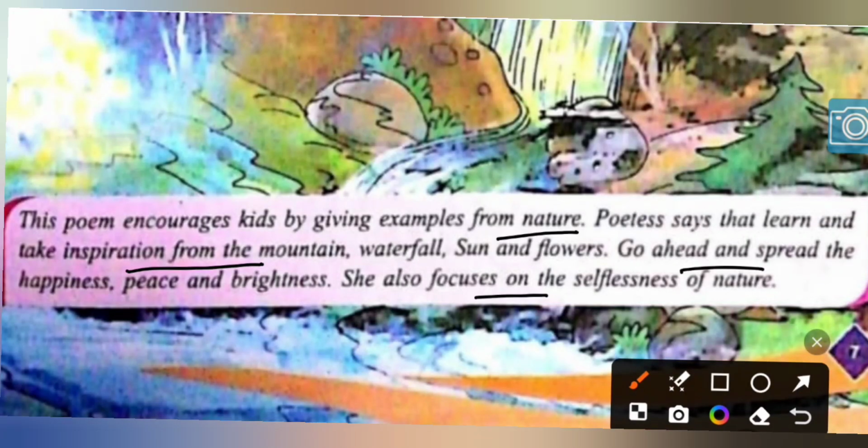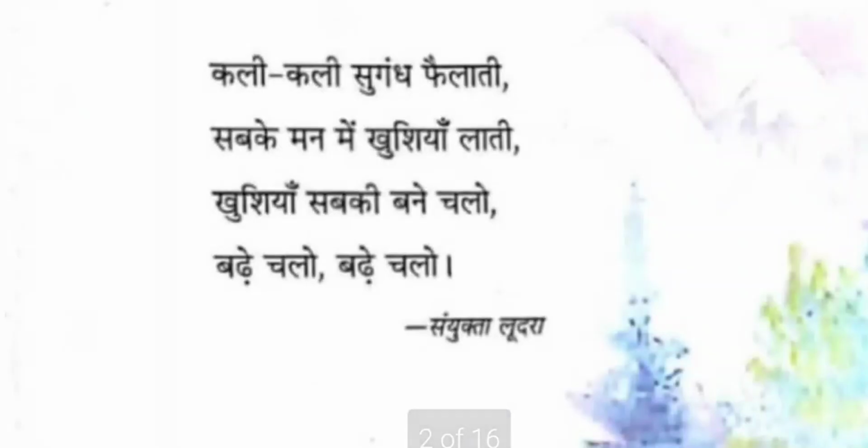Like a waterfall, like the sun, like a flower, like a mountain, we have to spread positivity, share knowledge, brighten the lives of others, and keep moving, spreading positivity, peace and joy all around. So I hope you have understood the poem and the explanation. Let's see the book back exercise now.